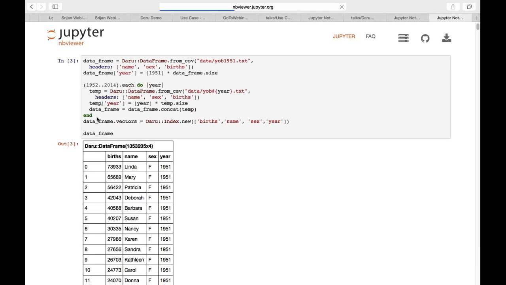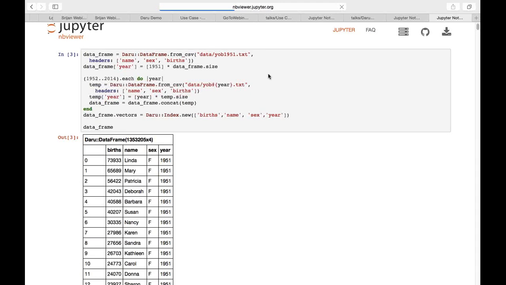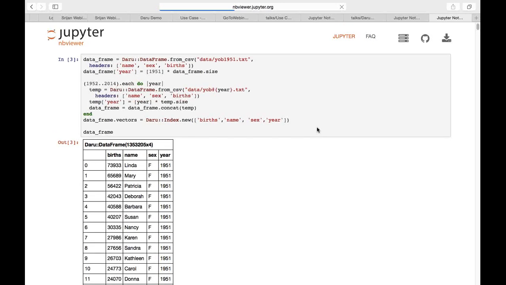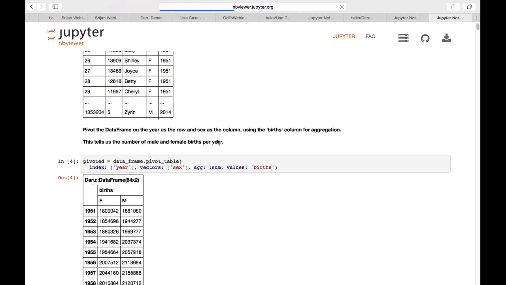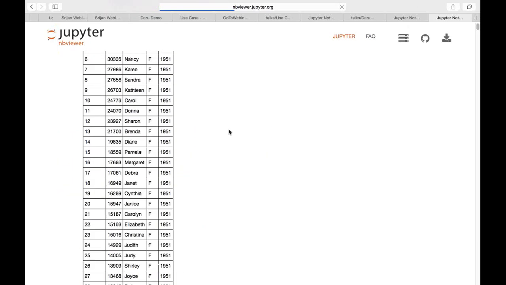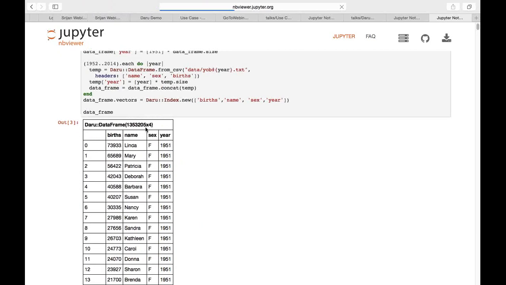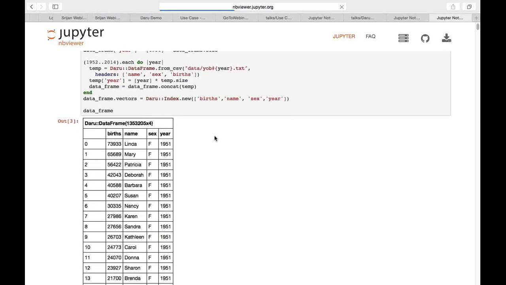As you can see over here, I am generating a lot of years and loading the files present from 1951 to 2014, which were already there on my computer. So I have data up to 2014, and as you can see, there are many rows in this data frame.